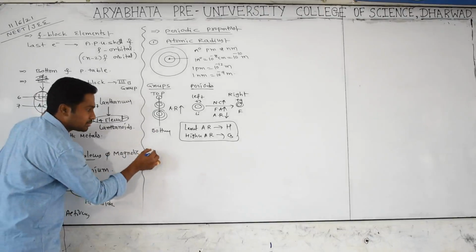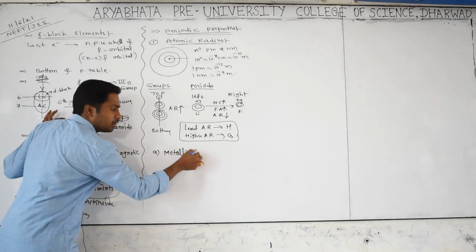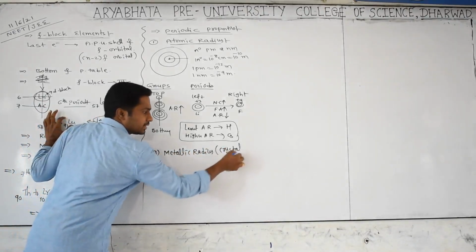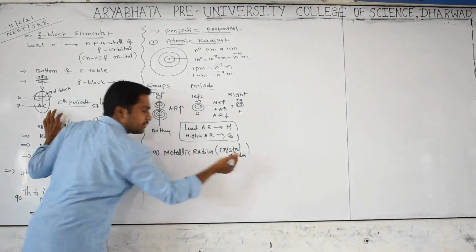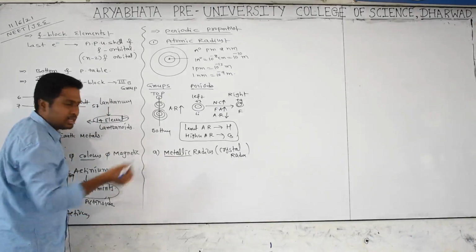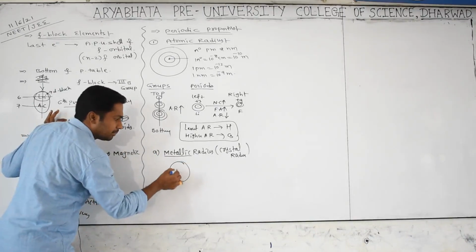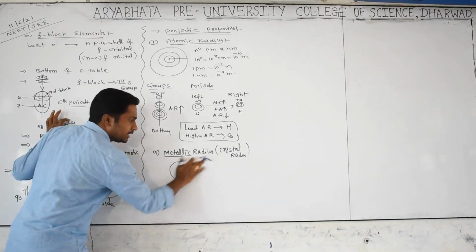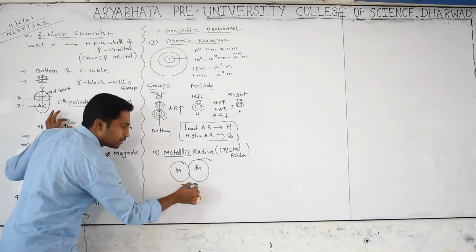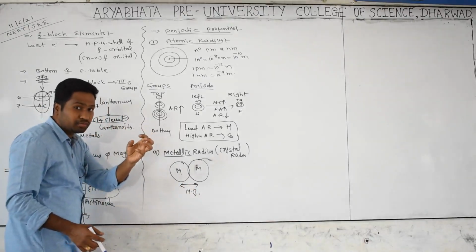We have different types. Under that, the first one is metallic radius, also called a crystal radius. It is a very simple radius, which we discuss in the case of metallic solids. If you take any metallic solid, for example one metal atom M and another metal atom like this, the two metal atoms in the metallic solid are held together by a metallic bond. A metallic bond is a very strong force of attraction between them.